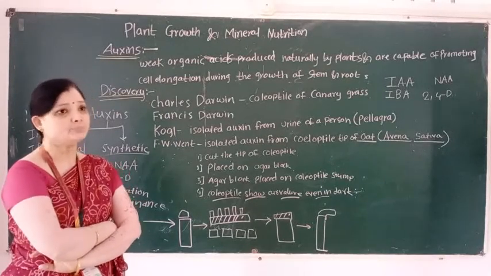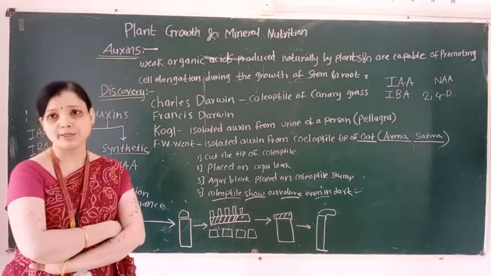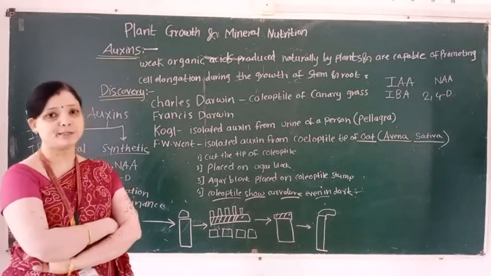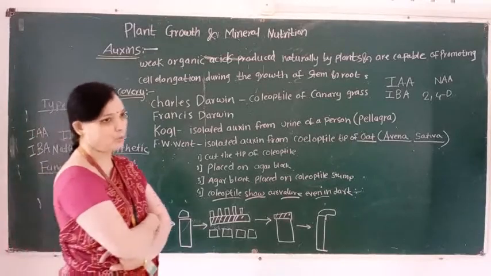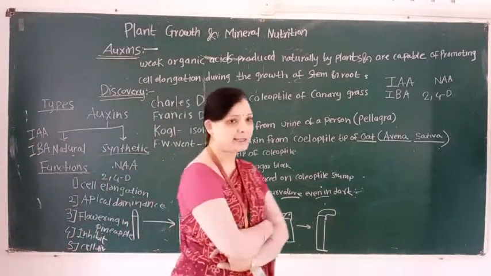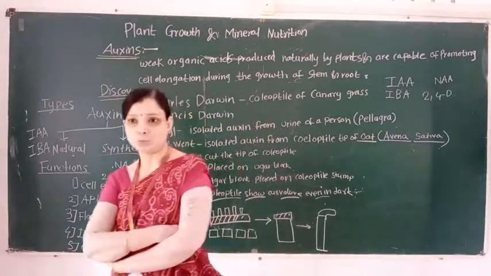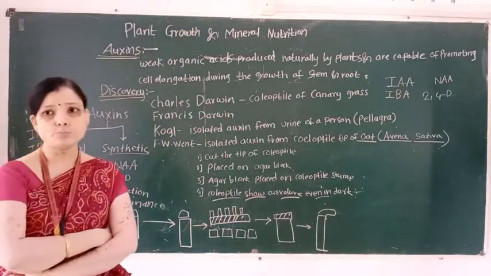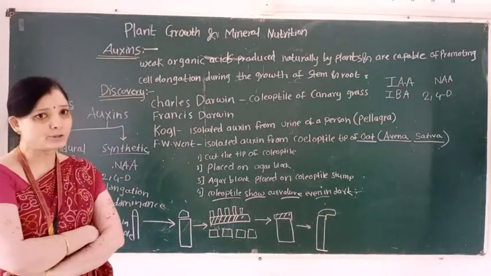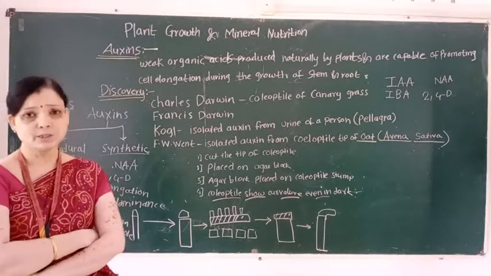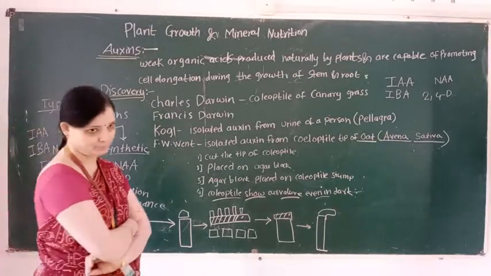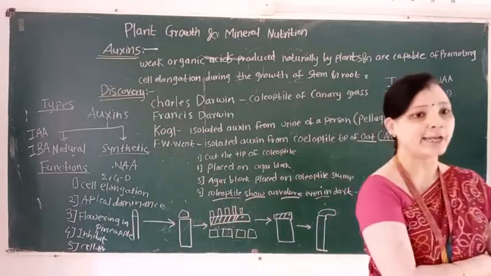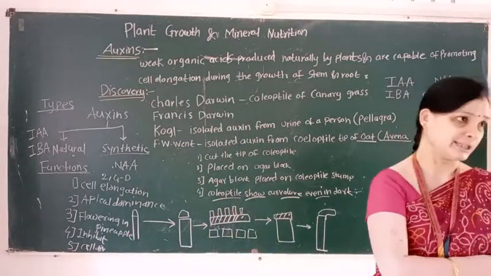So remember this point: auxin induces parthenocarpy in tomato. Then another role of auxin is that auxins are involved in root initiation.